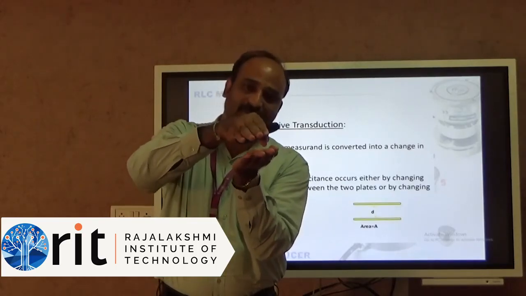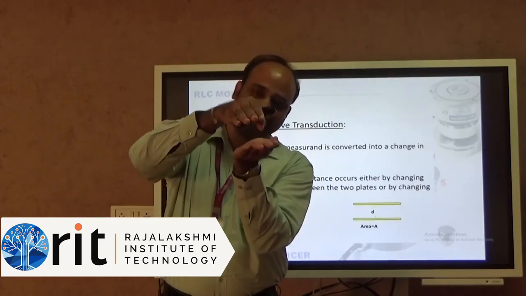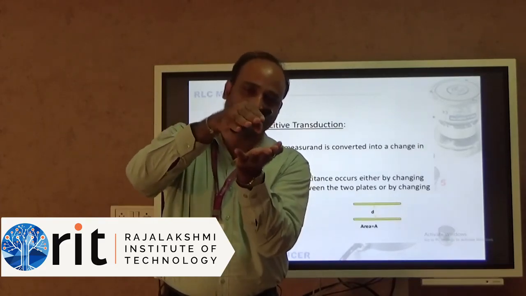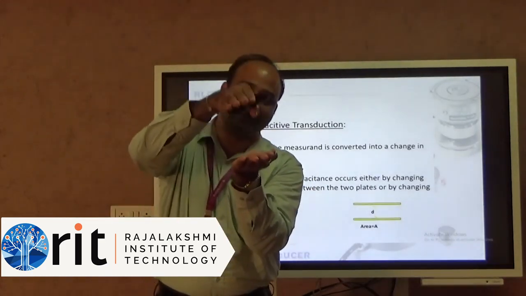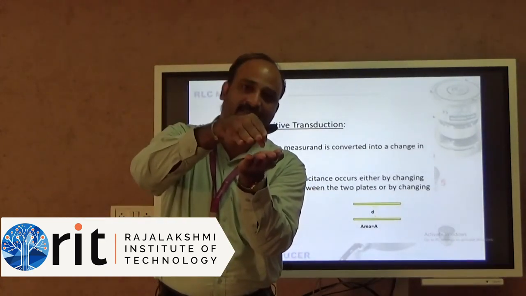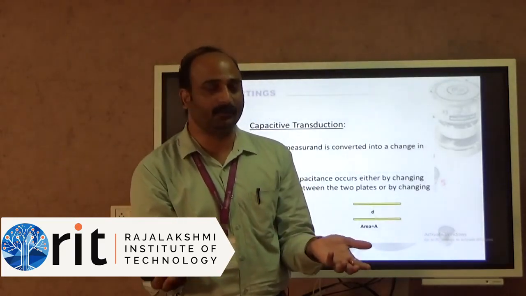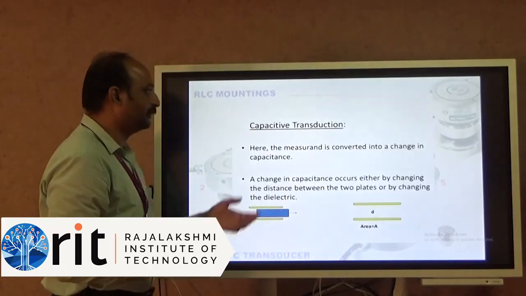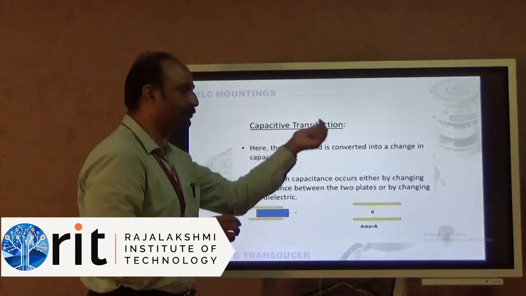So, based on the area of the dielectric material or the distance between the two plates, the capacitor value will vary. If I vary these two plates, the area will vary. Depending upon that, your capacitor output value will change. This is the concept or idea behind the capacitive transducer.